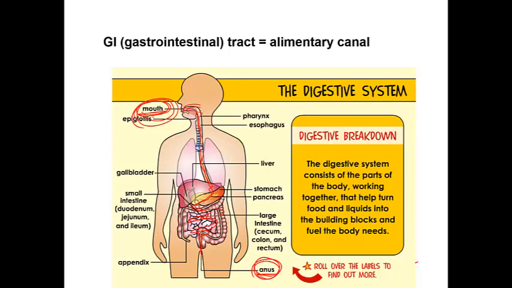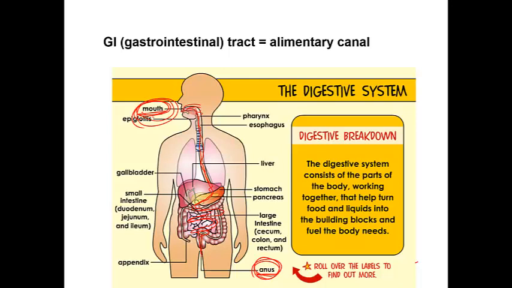It digests the food, breaking it down into very small particles that are soluble in water. Then the digestive system absorbs this food to distribute it to all of your body. So without the digestive system, the food that you eat would never reach your body cells.